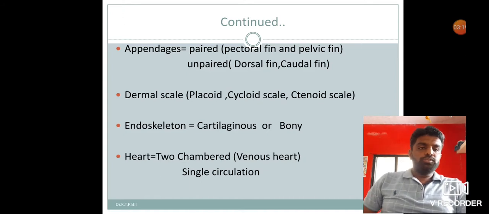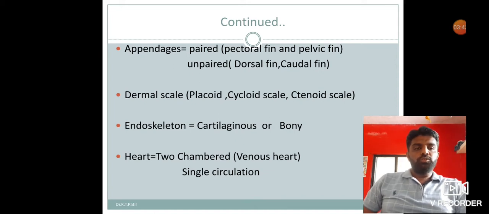Then when you see the skeleton in fishes, their endoskeleton is made of cartilage or bone. In Chondrichthyes fish, the endoskeleton is made of cartilage, and in Osteichthyes fish, the endoskeleton is made of bone. For cartilaginous fish the best example is shark; bony fish include all lung fishes as well as labeo.